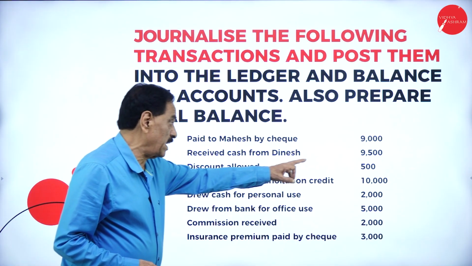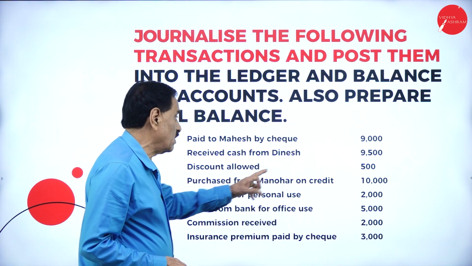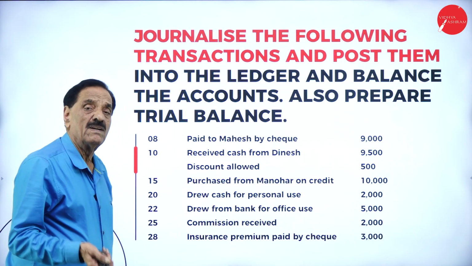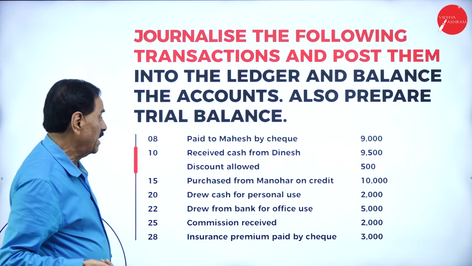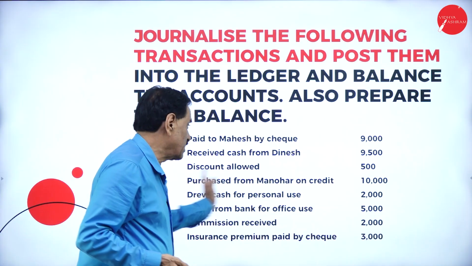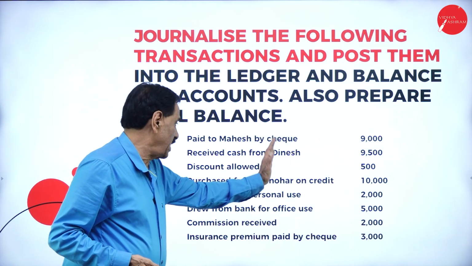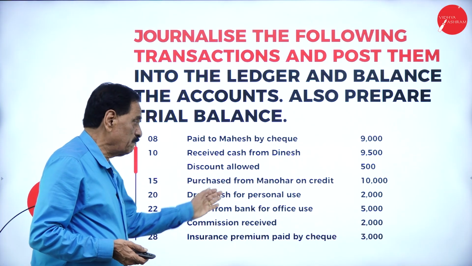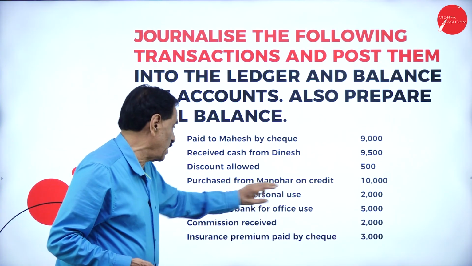Received cash from Dinesh 9,500. Discount allowed 500. From whom are you receiving? Dinesh is a personal account. Debit the receiver. Credit the cash account. Discount account debit to Dinesh account. Purchased from Manohar on credit: purchase account debit to Manohar account.